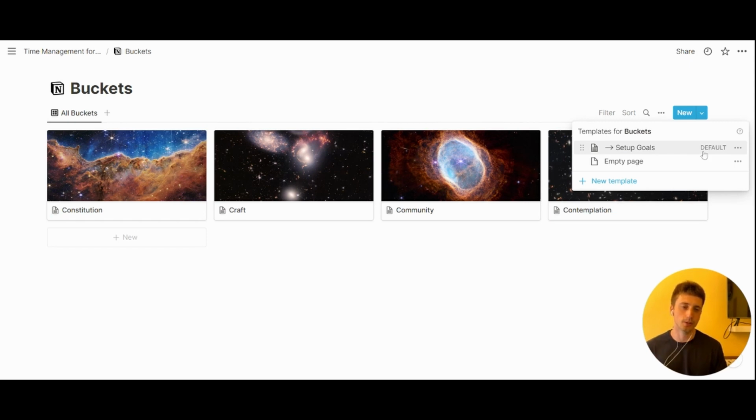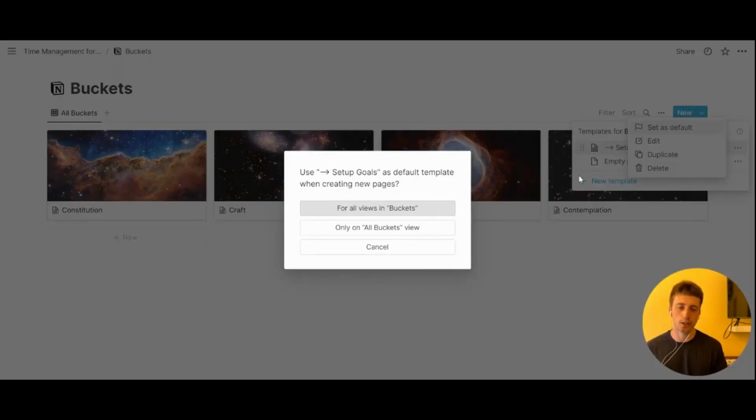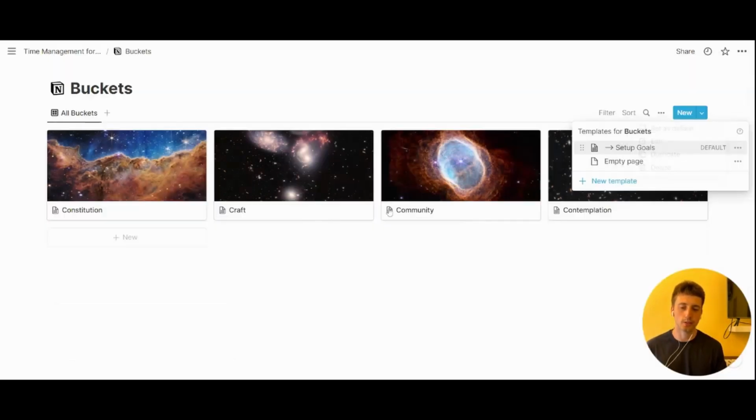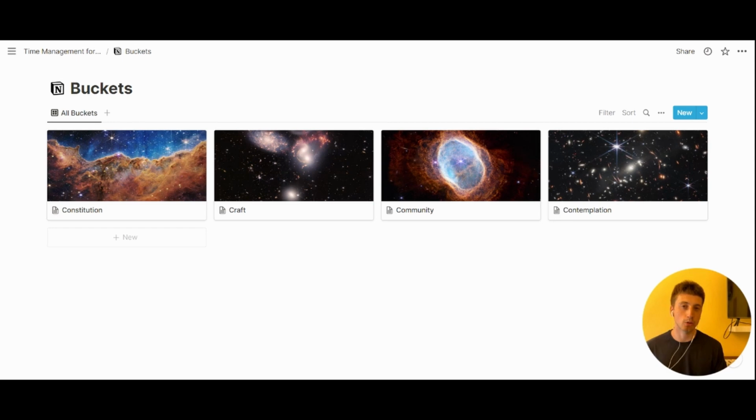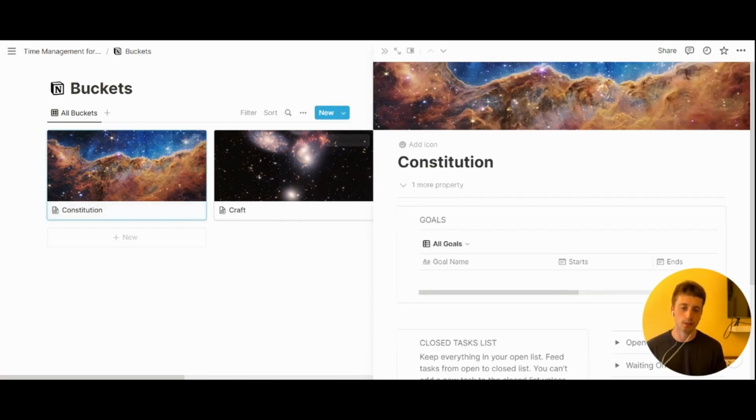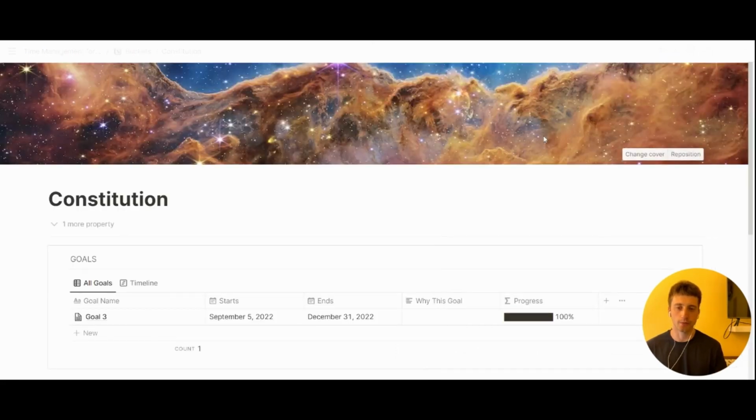And to set up a default template, you can just click on the 3 dots right here and then select set as default. And Notion will ask you whether you want to set this as default on the entire database or on any specific view. In our case, we're going to set this as default on the entire buckets database because we want to have that structure applied every time a new bucket is created. For now, I'm not going to create a new bucket, but I'm going to open an existing one because the template is already applied and the structure is exactly the same for every bucket.